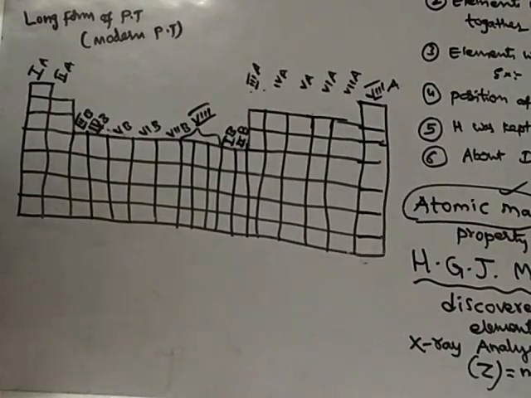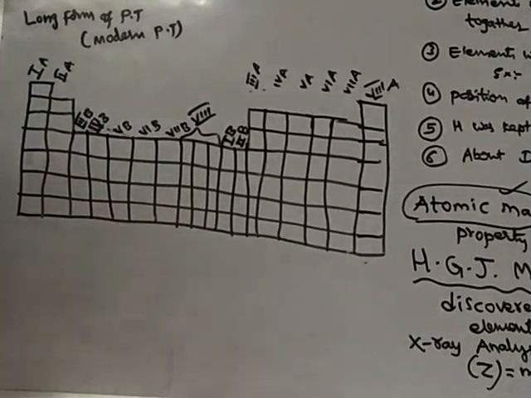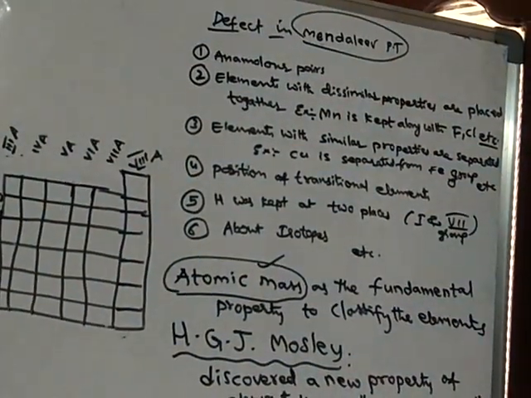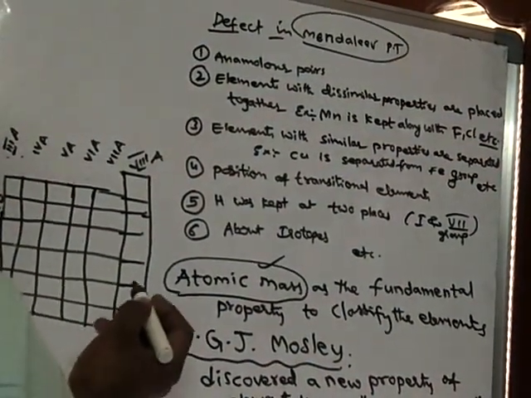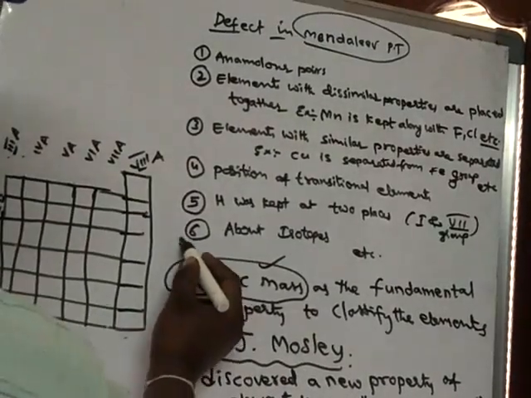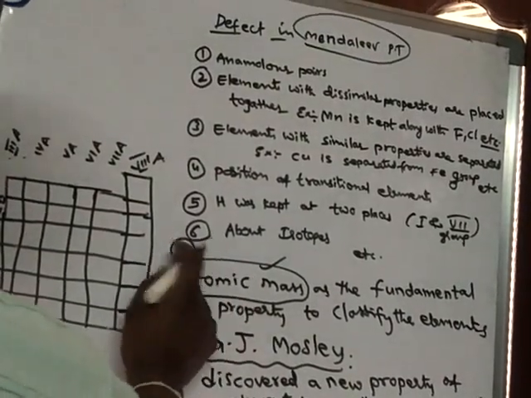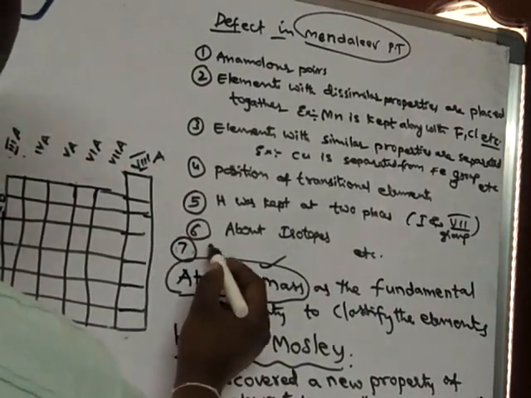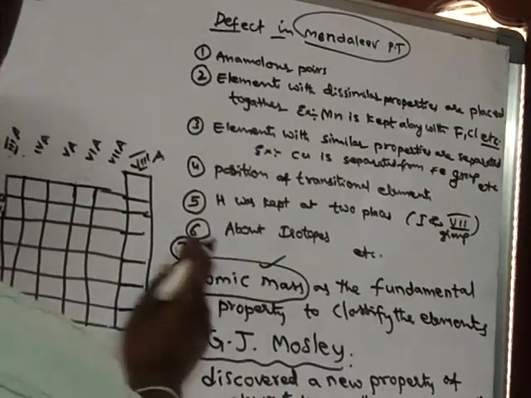Simply, one of the defects in the Mendeleev periodic table is that he could not separate the subgroups. So that is one of the defects.